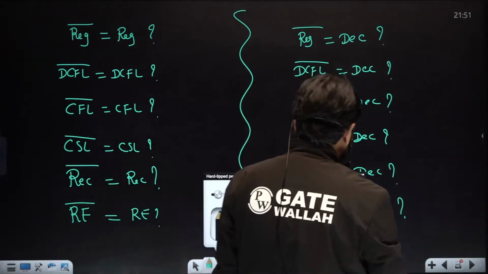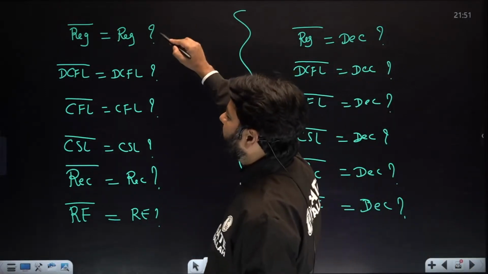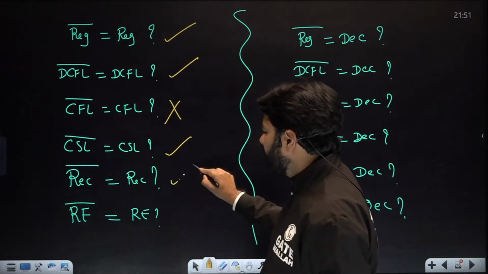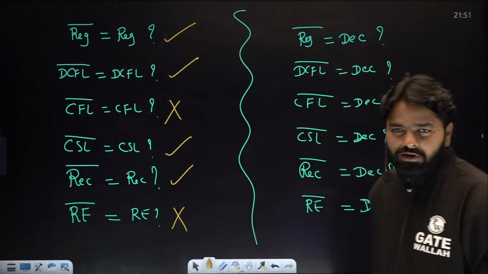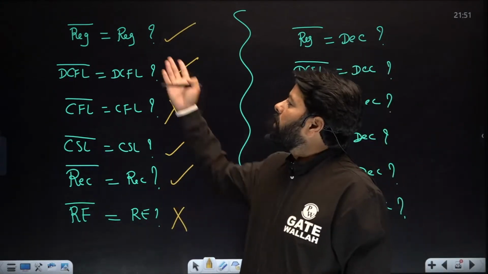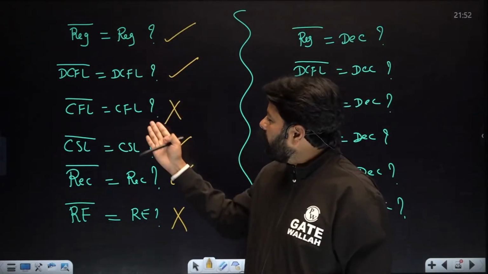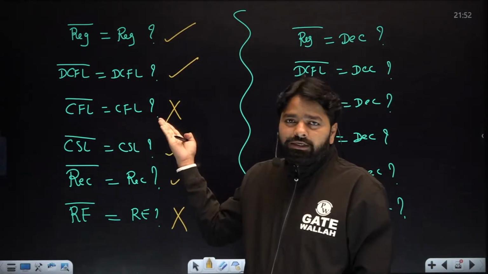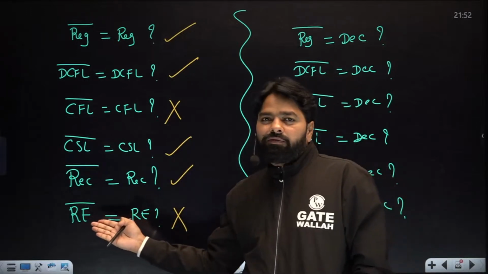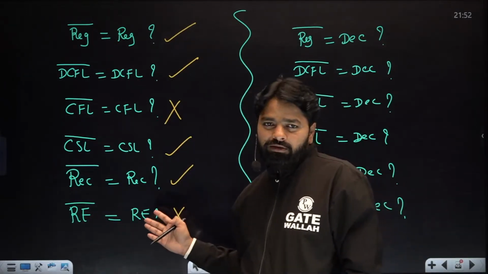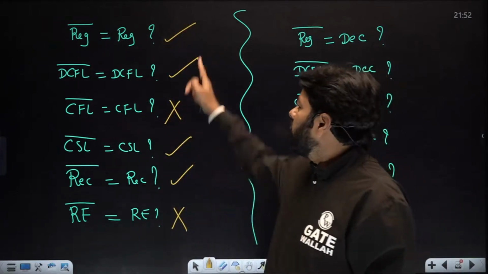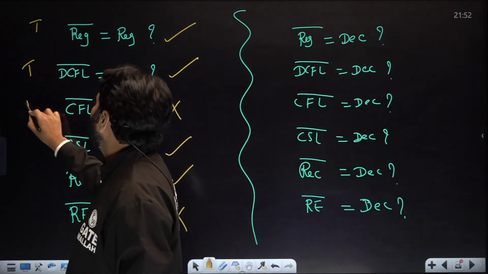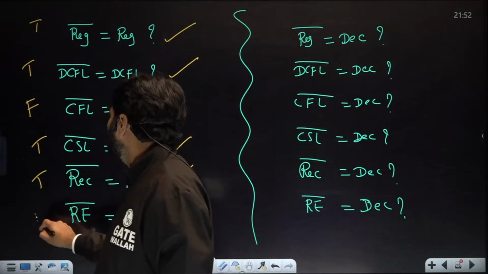Okay, let's see who will answer it. Is this true? Yes, tick when I put: correct, correct, wrong, correct, correct, wrong. Okay, everybody knows why? Because that depends on the closure property. Complement is closed for regular, so the result will be regular, and not closed for CFL, that's why it need not be CFL. You should not say it equals CFL, we don't know that, okay? And for RE complement, we don't know whether it is RE or not, so we can't say always RE, only sometimes. So this one is very easy: true, true, false, true, true, false, okay?